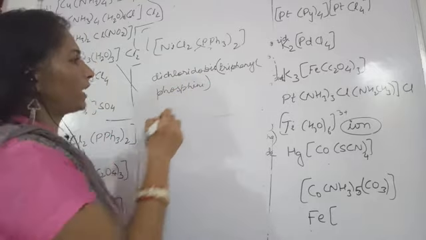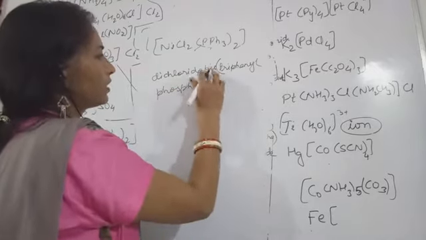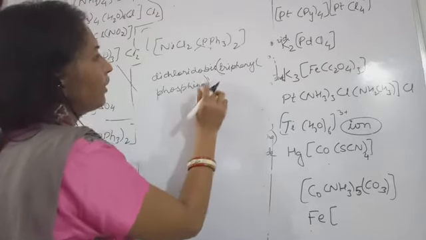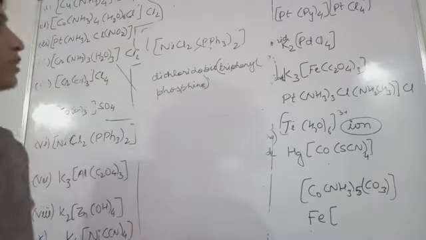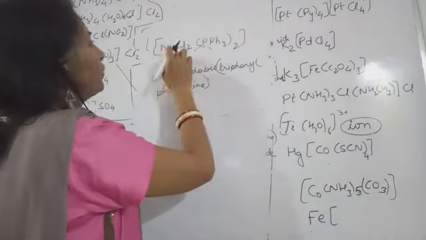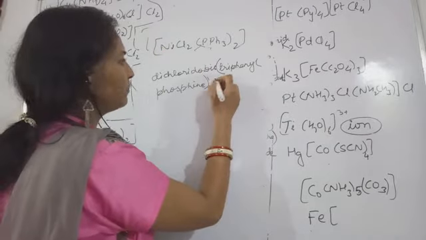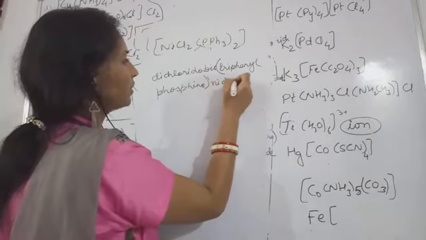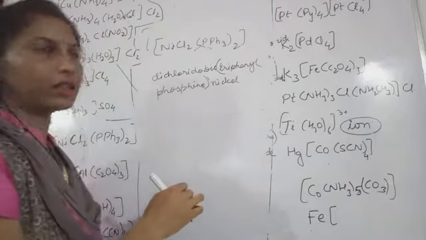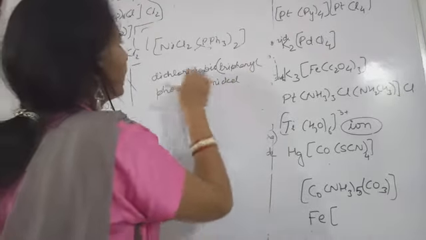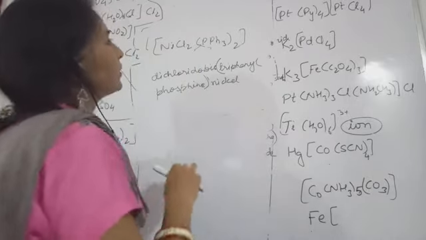Then close the bracket. Okay, don't leave any space. Then after this, the counter ion is not present here, so you will write the central metal's name. This is what? Nickel. That also with a small letter only you will use here. So nickel. And what is the oxidation state?